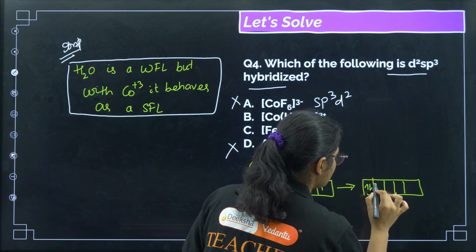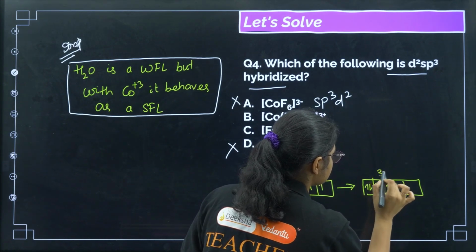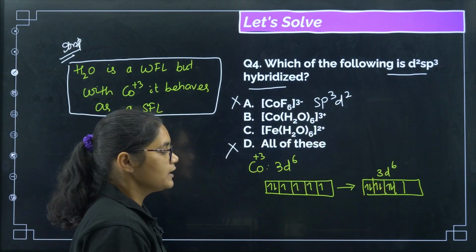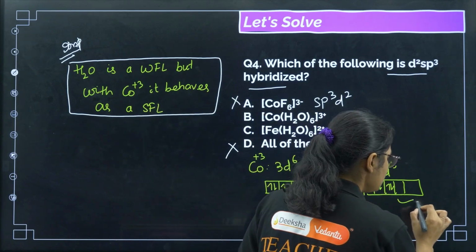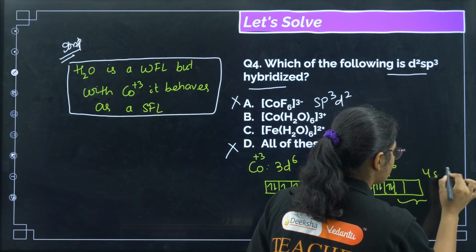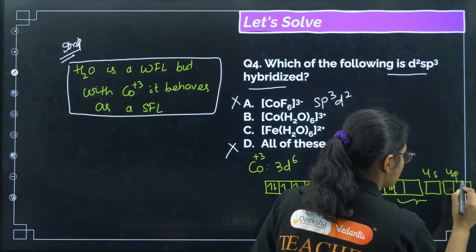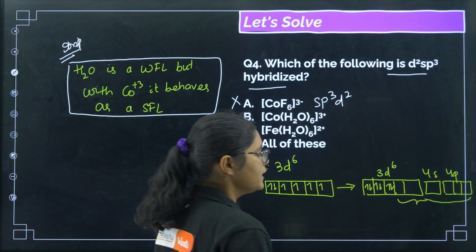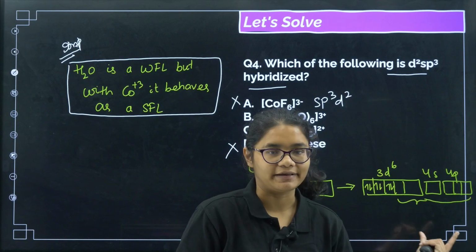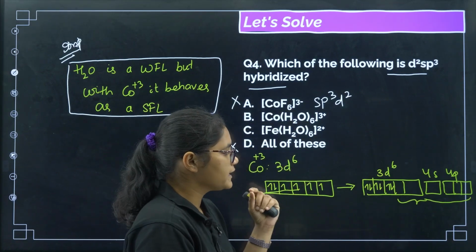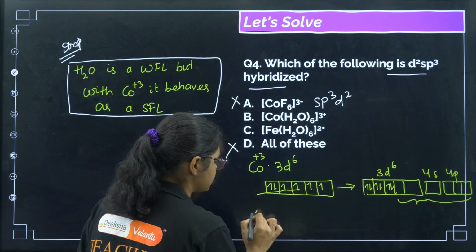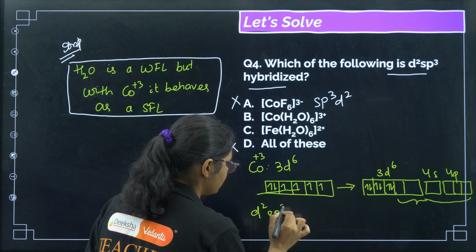Okay, so 1, 2, 3, 4, 5, 6, this is 3d6. Now here we have these d orbitals available, 4s and 4p, 4s and 3 4p, right? So now d2sp3 is available here. So now we can say that for cobalt +3 the hybridization is d2sp3.